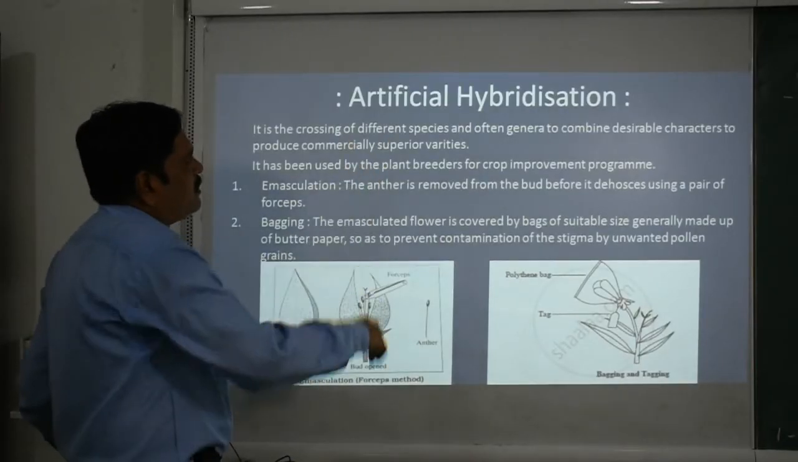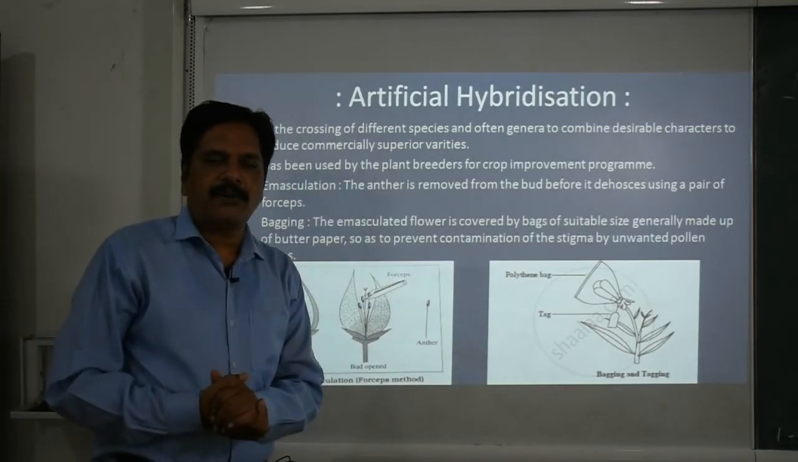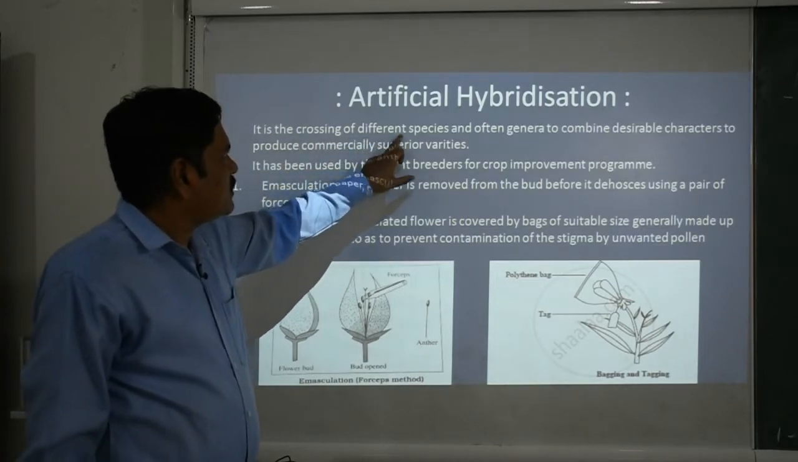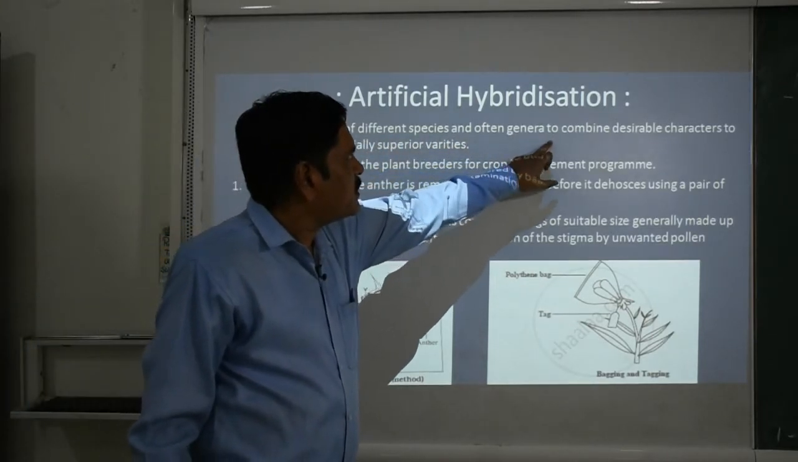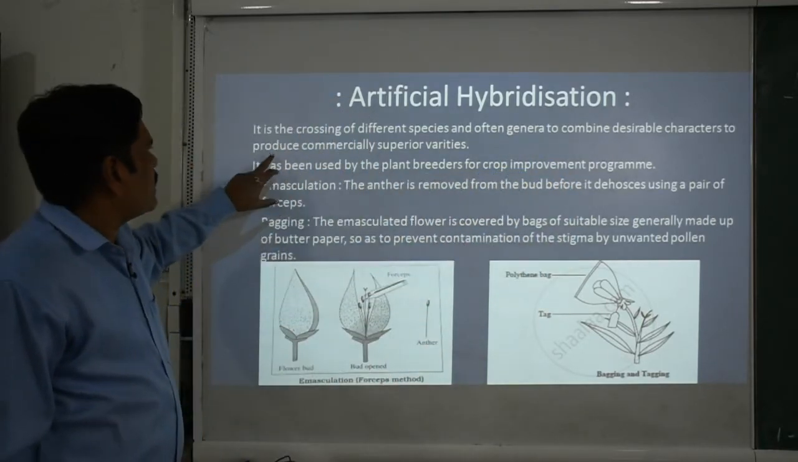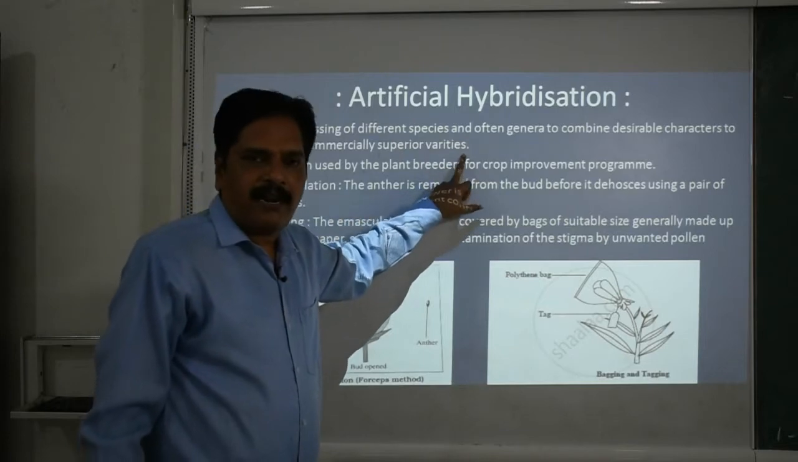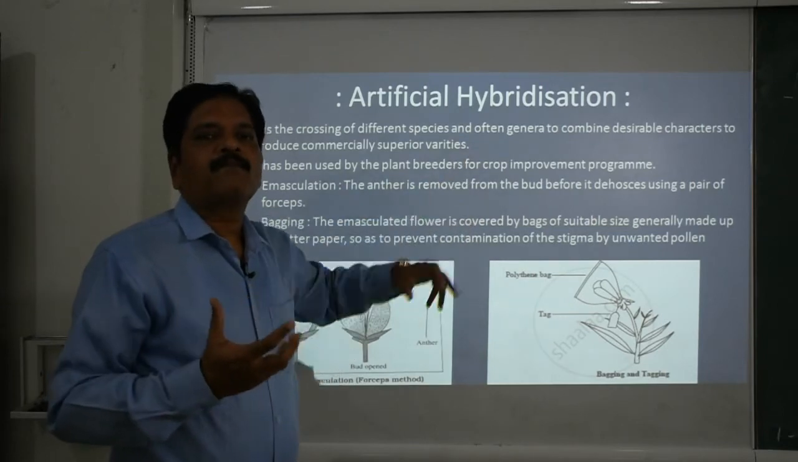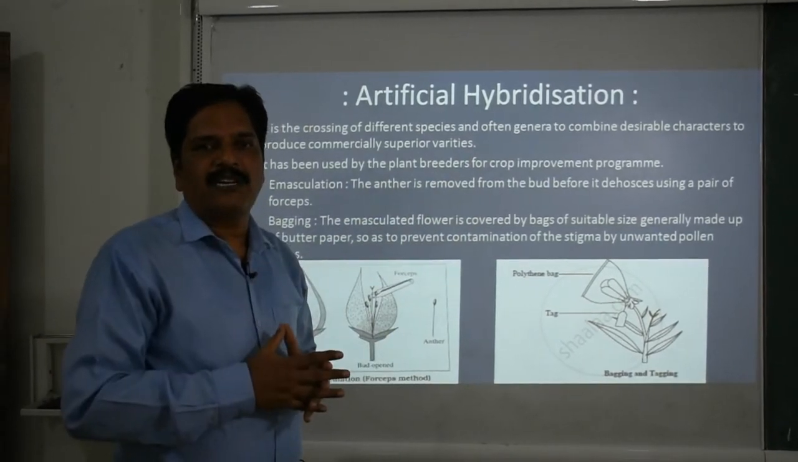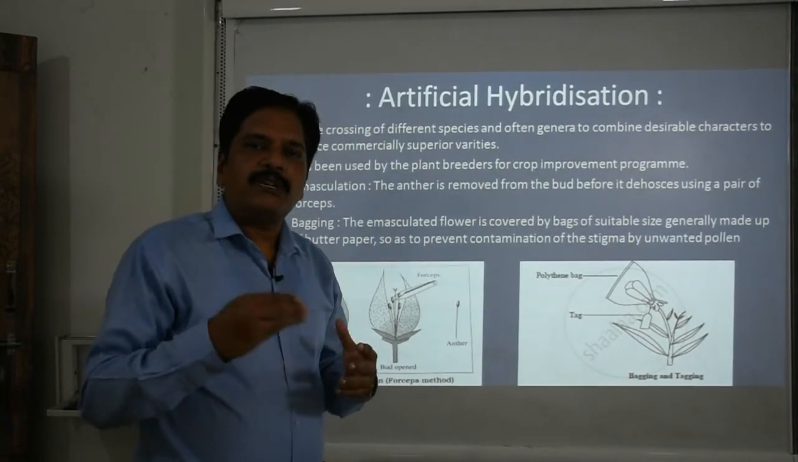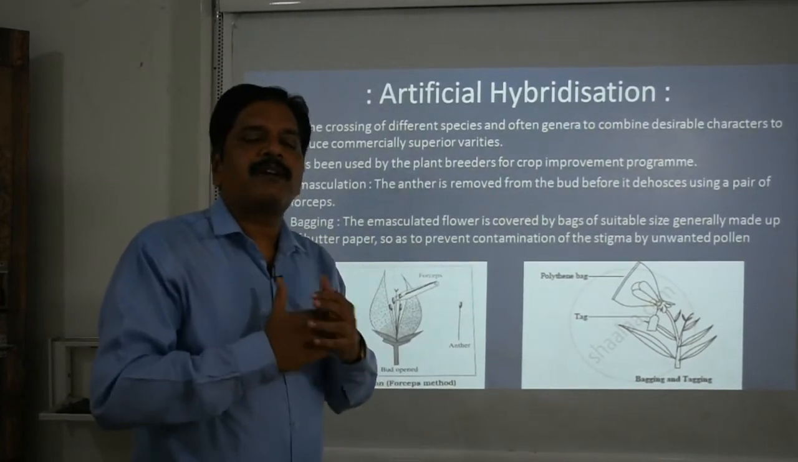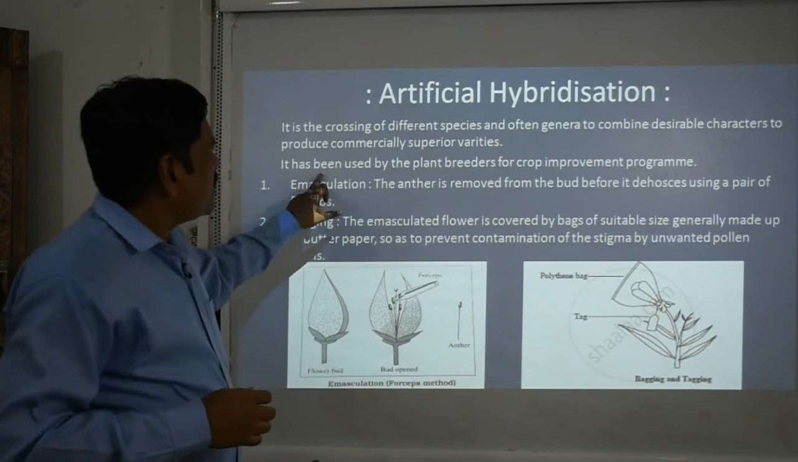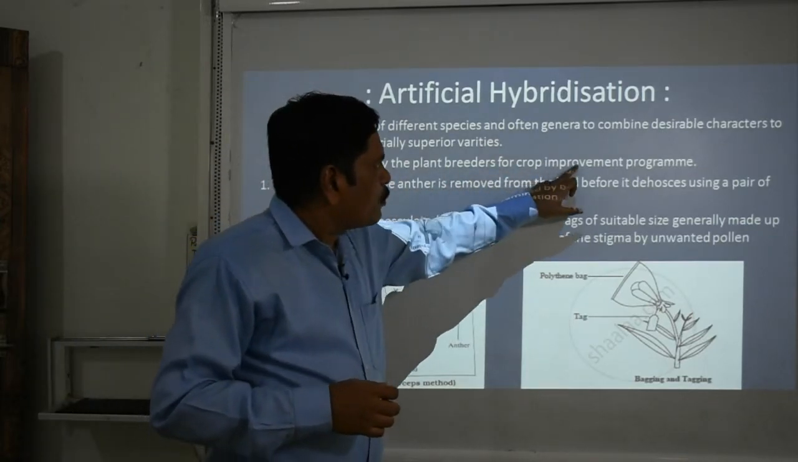Okay, moving forward, that is artificial hybridization. It is the crossing of different species, often to combine desirable characters to produce commercially superior varieties. This process is artificial. That means, except in normal pollination, when we need to introduce a new character or to convert an inferior variety into a superior variety, this method is very common. It has been used by plant breeders for crop improvement programs.